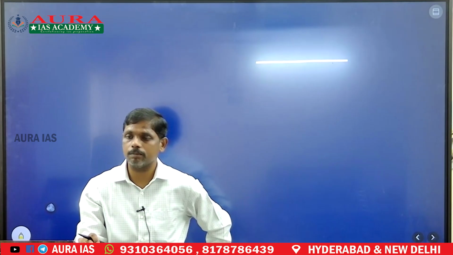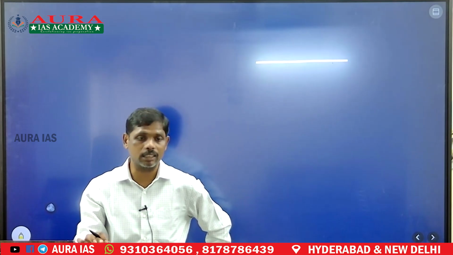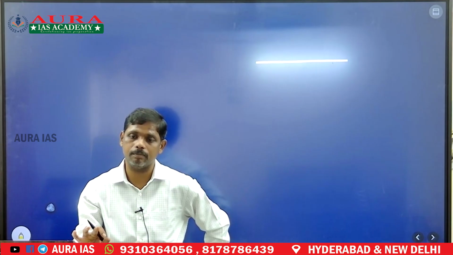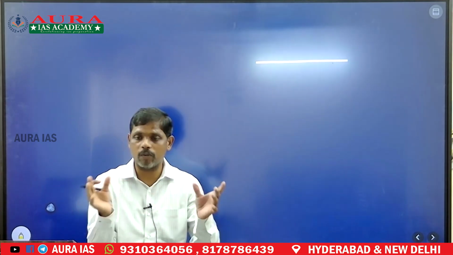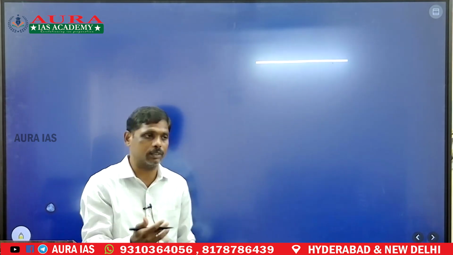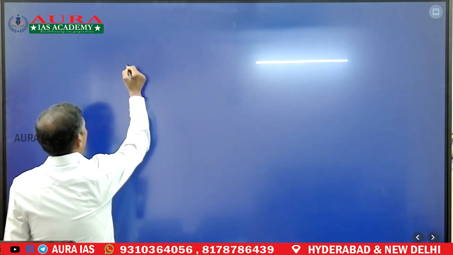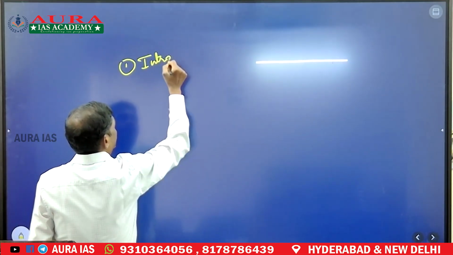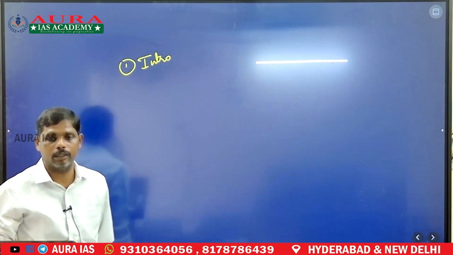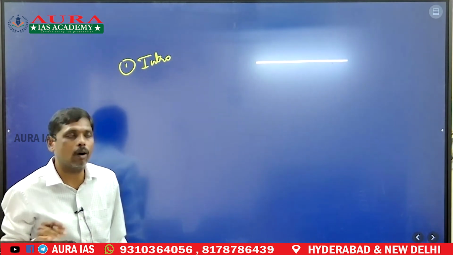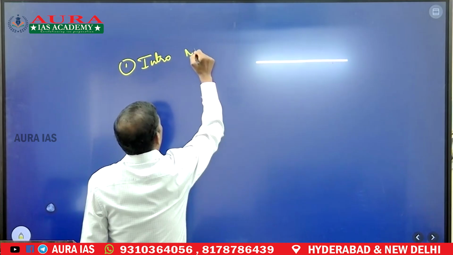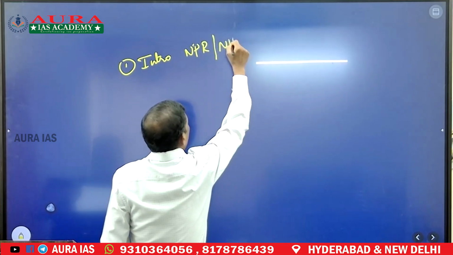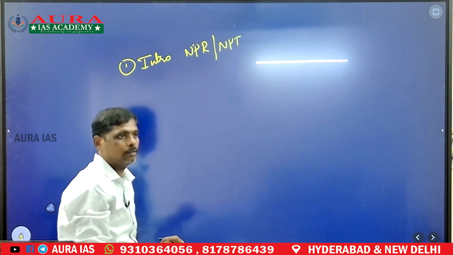Non-proliferation regimes are inherently discriminatory. Critically examine. This is the question. So let me provide the structure of the answer. The first part of the structure is a good introduction, a positive introduction. The introduction should be on non-proliferation regimes, particularly on the non-proliferation treaty.